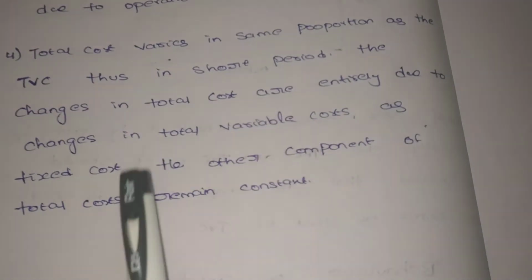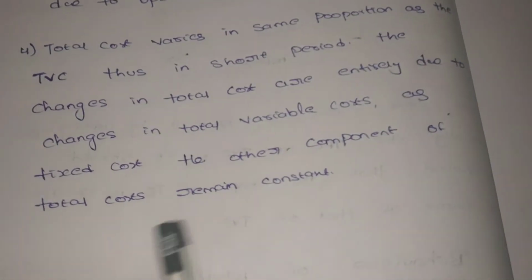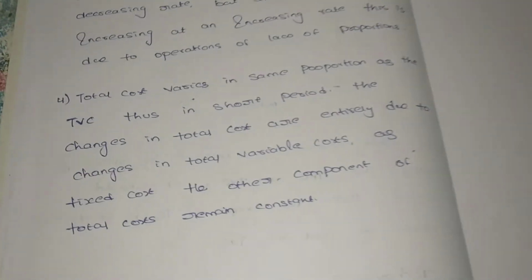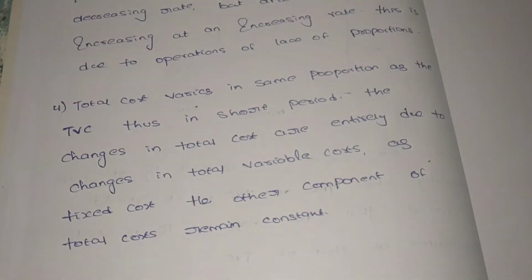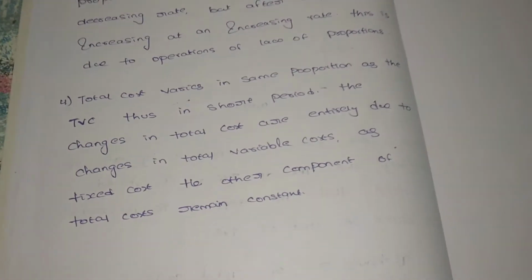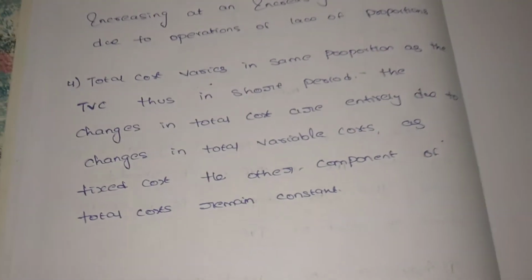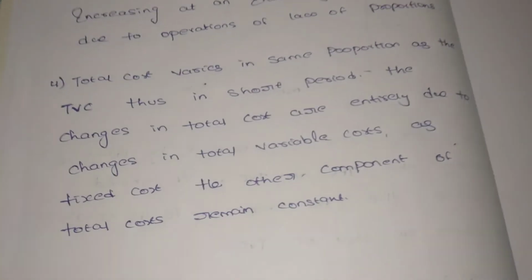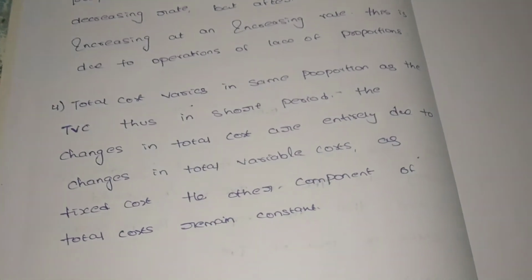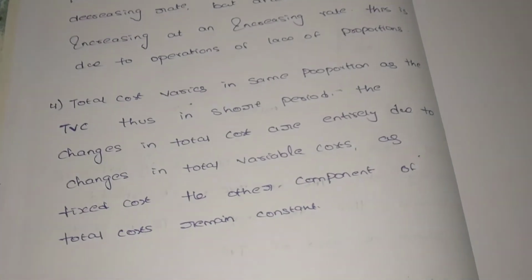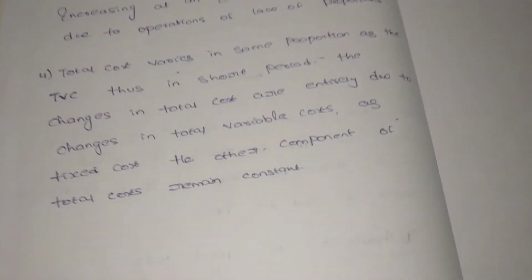Because the fixed cost is constant, the other component of total cost remains constant. There are only two costs in total cost, total fixed cost and total variable cost. So if there is any change in total cost, it is because of a change in variable cost only.